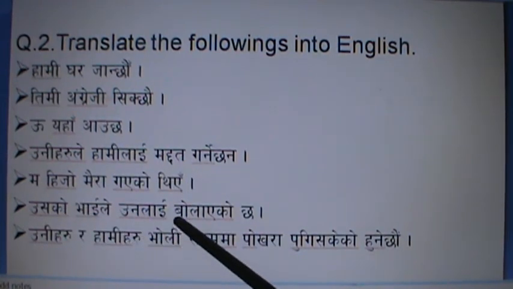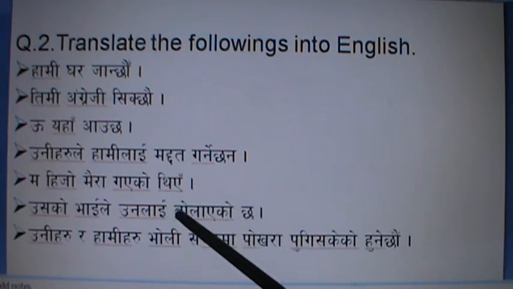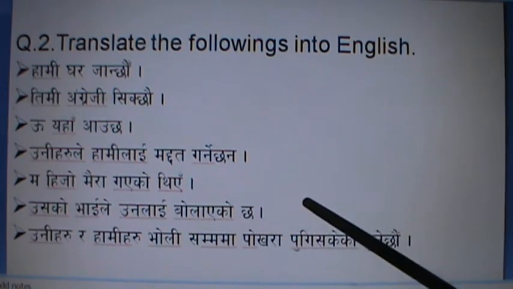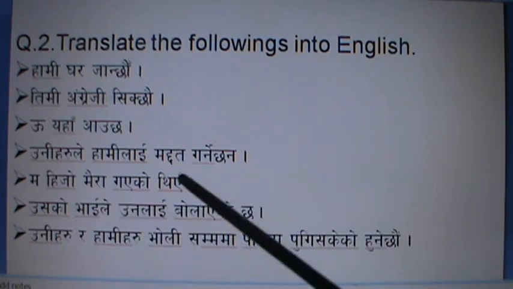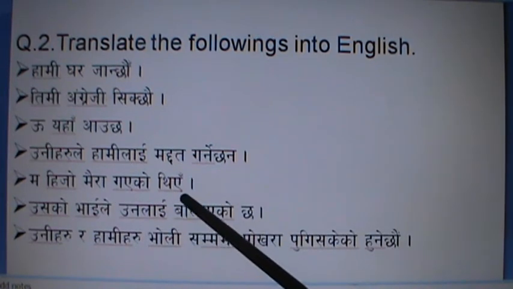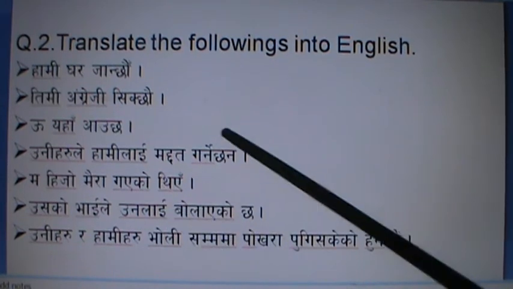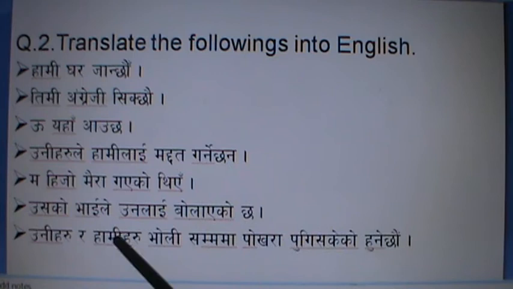उसको भाइले उनलाई बोलाएको छ. That shows बोलाएको छ, खाएको छ. That shows just completed action in Nepali language. So खाएको छ shows the just finished action. So in English, has plus verb 3 form you must use here. If you use another form, that would be wrong.